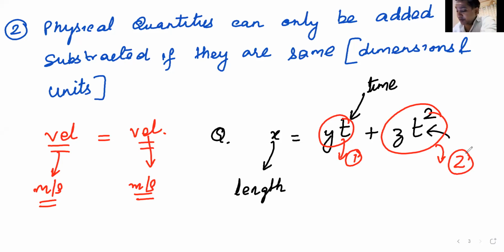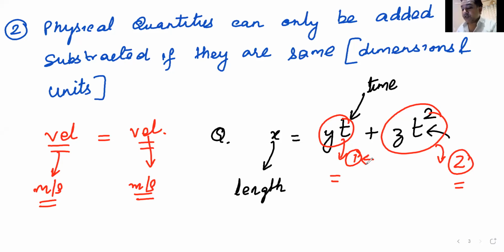Now, I'm adding two physical quantities. Should their dimensions be same or not? Should the dimension of one be same as the dimension of two? Same. Hanak says same, Kruti says same. So you understand the concept of what we have written in point number 2. Dimension should be same when you want to add those quantities. Now just apply a bit of common sense and tell me what should be the dimensions of 1 and 2.